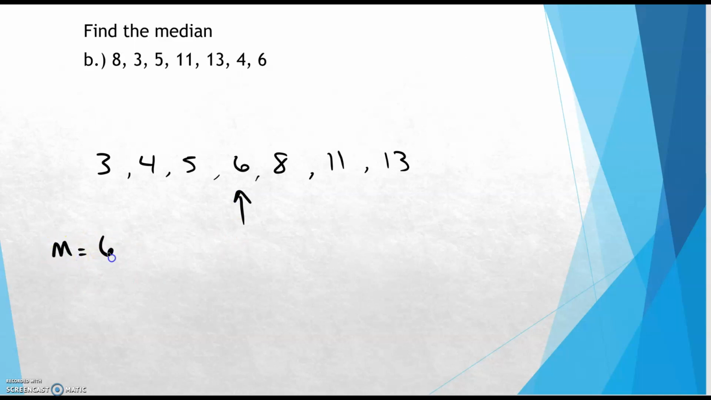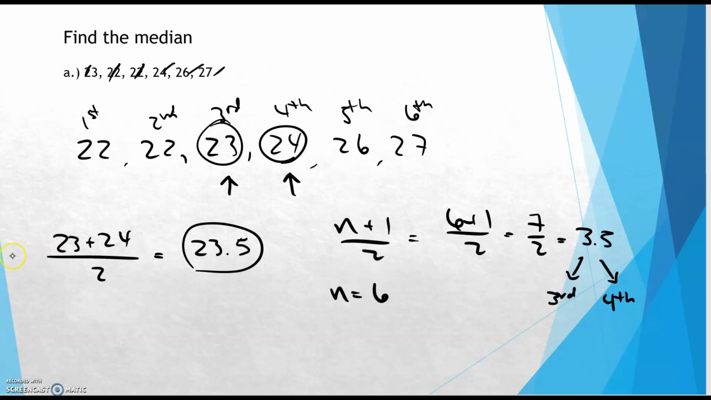So M is 6. And you could have also written that back here as well. For your median, median is 23.5.